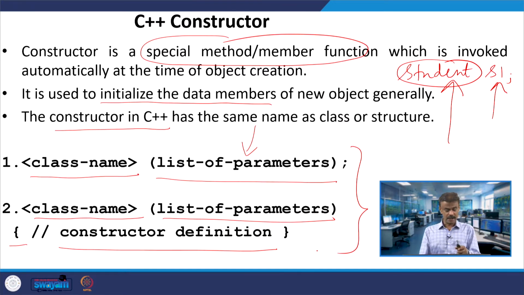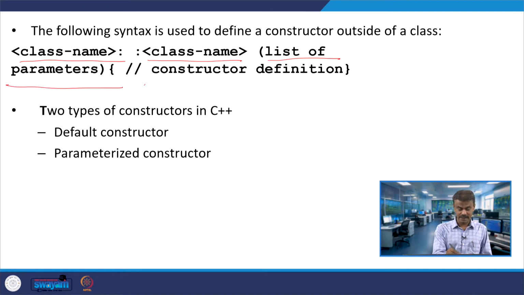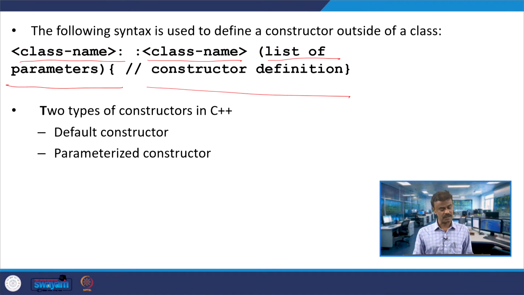In this syntax, you have the name of the class, the scope resolution operator, and again the name of the class, which is the name of the constructor. Then you have the open braces like a function, a list of parameters, and then the constructor definition. This is how we define the constructor.